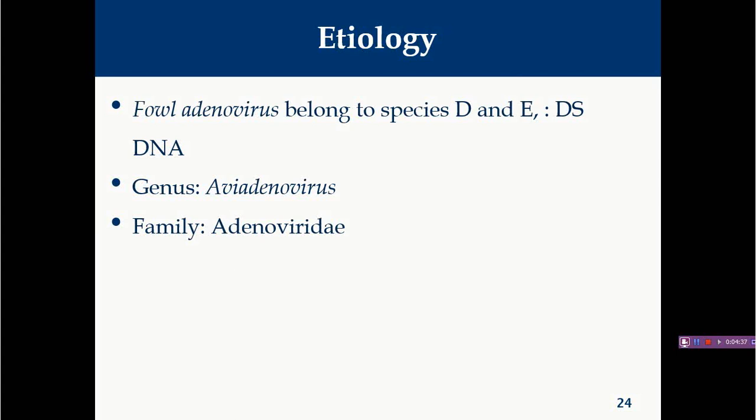These are the most predominant serotypes found in inclusion body hepatitis. Fowl adenovirus D and E are double-stranded DNA viruses belonging to genus Aviadenovirus and family Adenoviridae.